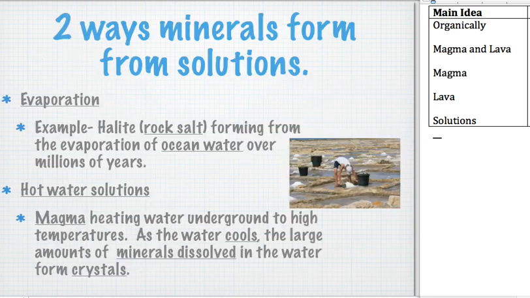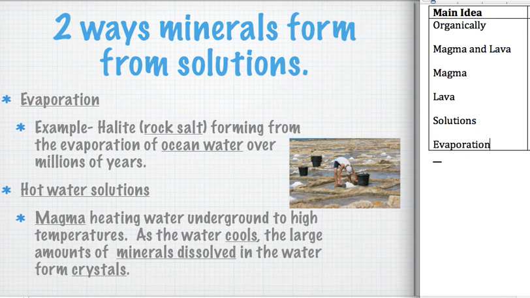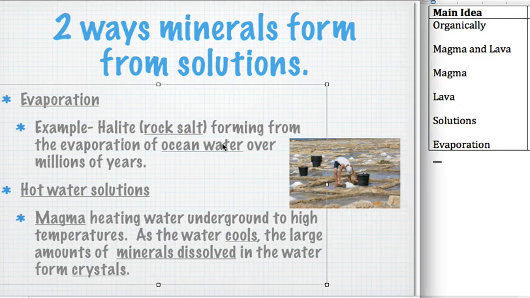So there are 2 ways that you can have minerals form from solutions. The first is from evaporation. All right? So again, to get the mineral to form, we need the water to go away. So with evaporation, right, if the water evaporates and turns into a gas, the mineral will be left behind. So halite, which is the mineral name for salt, will form from the evaporation of ocean water over millions of years. And you guys can ignore the underlines here. It's left over from an earlier year. I will remove those so that they're not confusing.